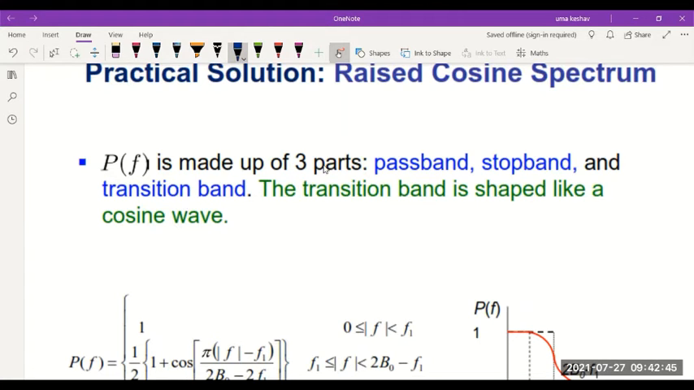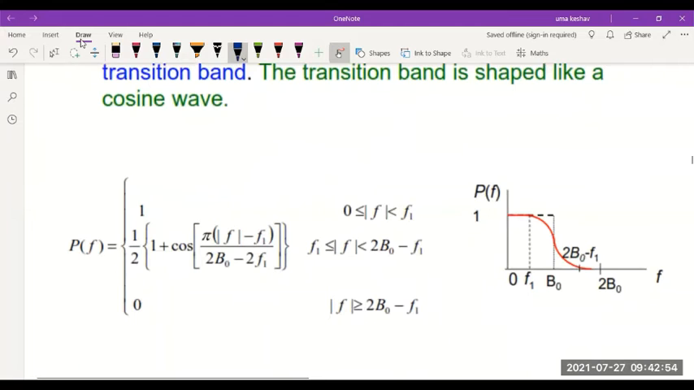Then we'll make up the pulse in the frequency domain to have 3 parts: the pass band, stop band, and the transition band. So as you can see, the pass band is something whose value would be 1, and it ranges from 0 to f1. So as you can observe here, between 0 to f1, the amplitude of this pulse is 1. So this is your pass band region.